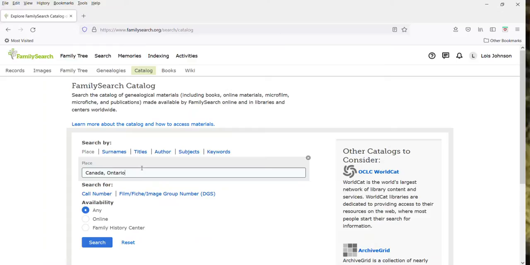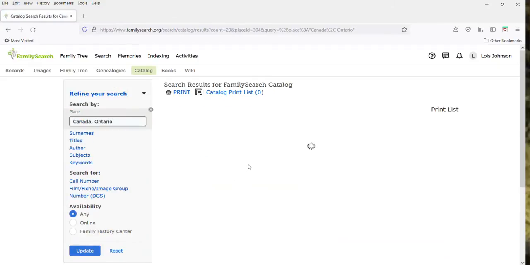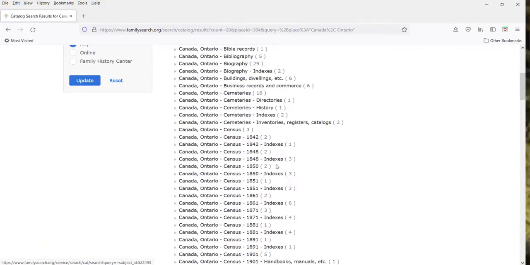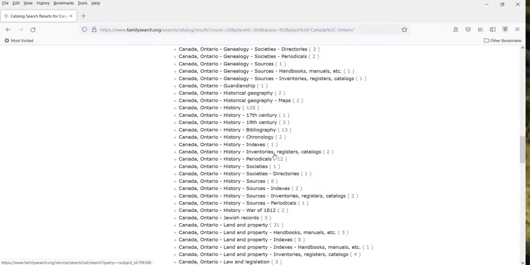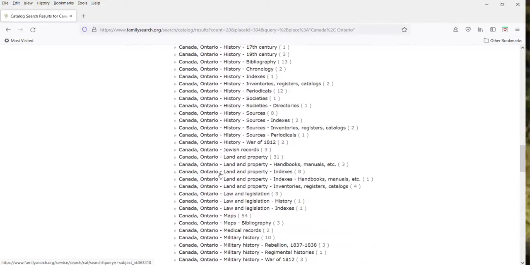So I don't want to limit it to Niagara or Welland County or Bertie Township. I want to keep this one wide. So I'm going to leave it at Canada, Ontario, and we'll go to search. Then I'm going to look for some land records, and township papers are part of the land records. So I'm going to go to land and property.